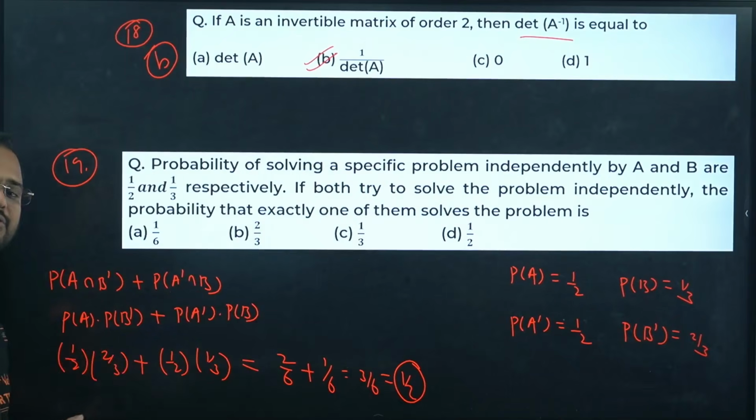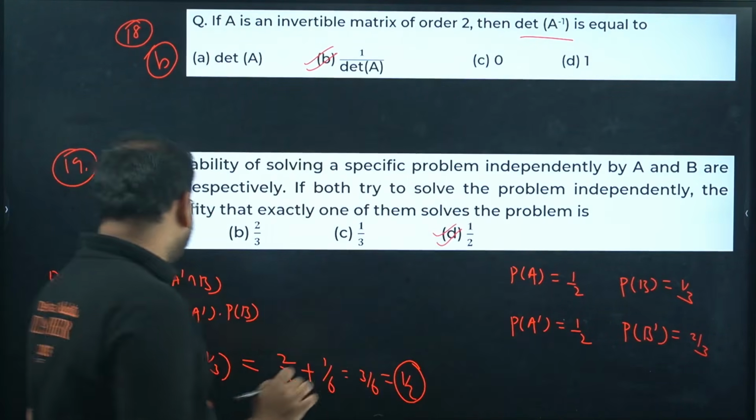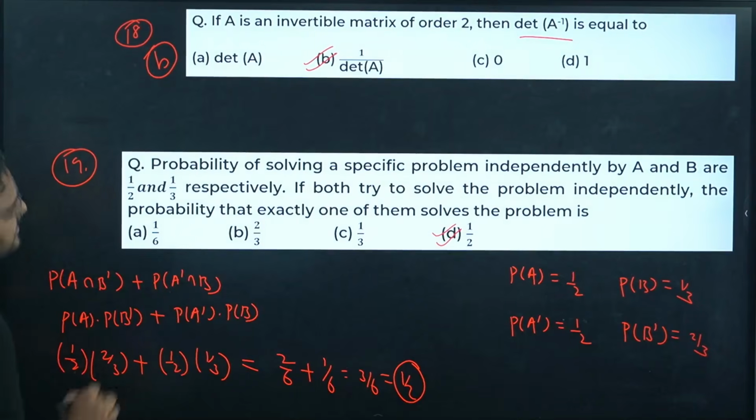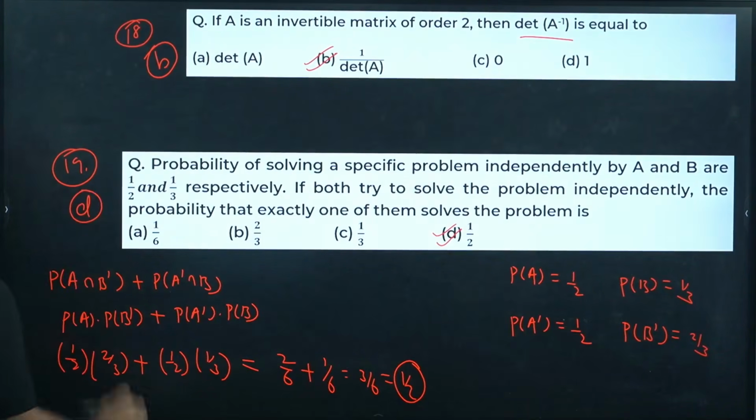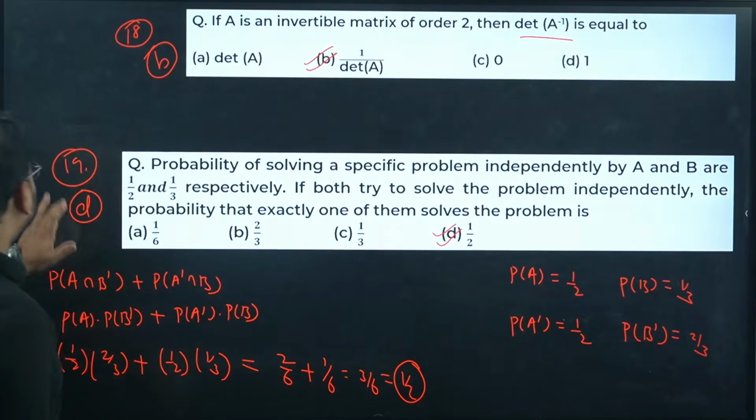If you're not sure about my calculations, you can always learn and do your own calculations. The answer is option D. Alright guys, moving on.